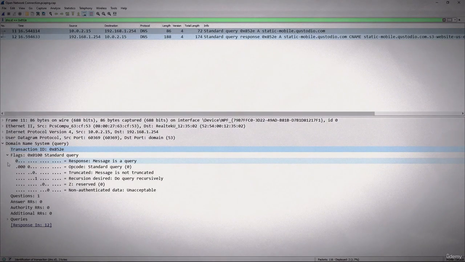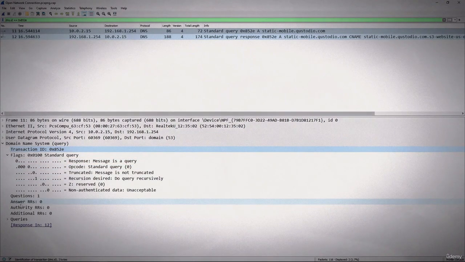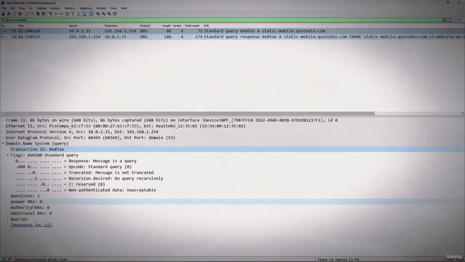An iterative query would be when a server is unable to provide an answer, so the client has to go back out and retrieve the answer. What I would like you to do is a recursive query, and that means the server will look on behalf of the client. As you can see, recursion is desired. Then down below you see I am asking one question: please give me the IP address of this site.